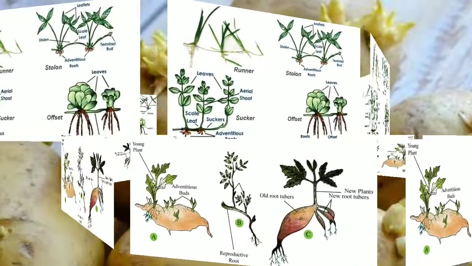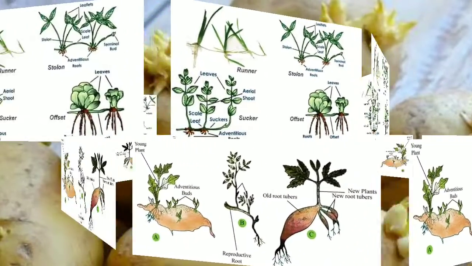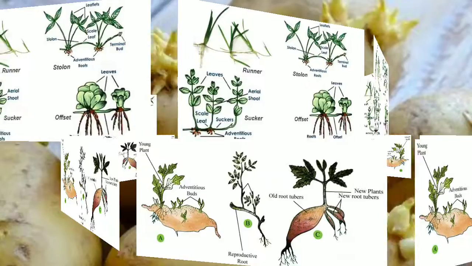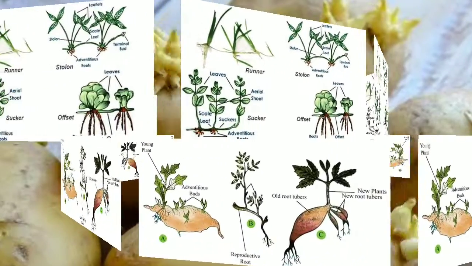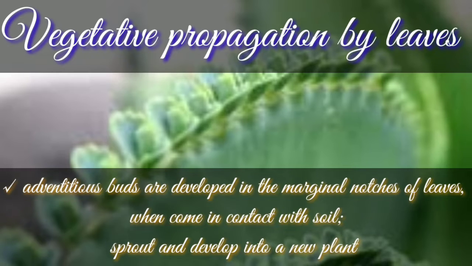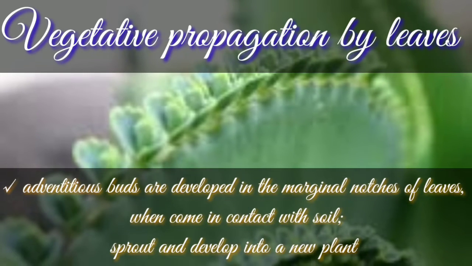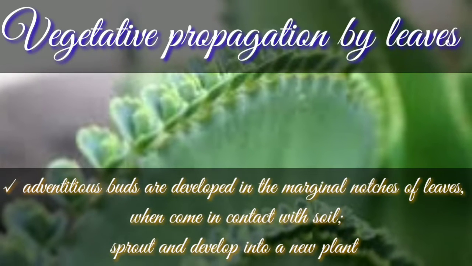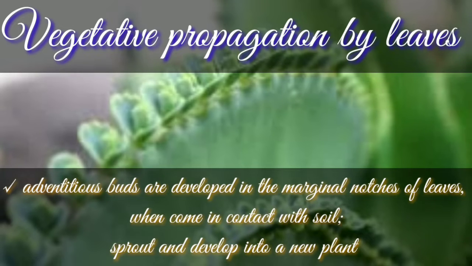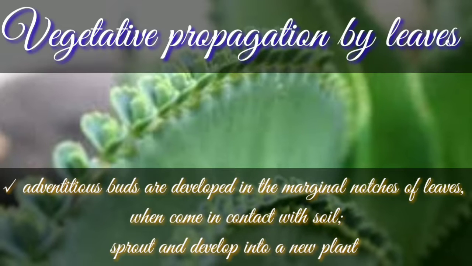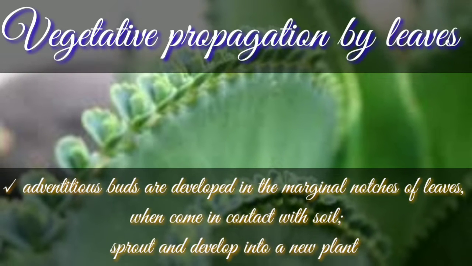So, these are the various ways by which vegetative propagation in plants occurs via stems. Via underground stems like tuber, rhizome, bulb or corm, or via aerial or subaerial stems like stolon, sucker, runner, etc. Some plants develop adventitious buds in the marginal notches of the leaves. When these buds come in contact with soil, they sprout and develop a new plant. These buds remain inactive when the leaf is attached to the parent plant. For example, bryophyllum.